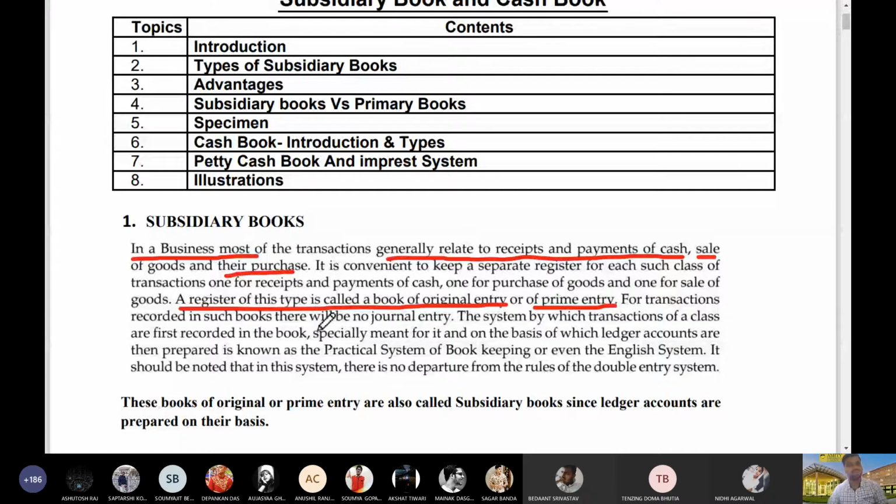For transactions recorded in such books, there will be no journal entries. Matlab, in these books, we need not pass journal entries, but we have to record the transactions. After recording these transactions, entries are posted directly to the ledgers.